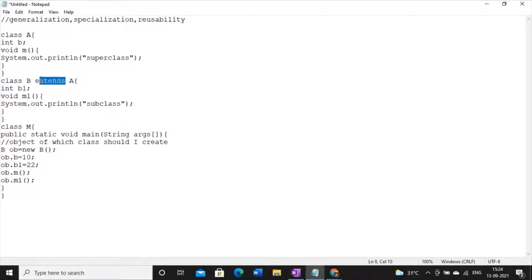And due to this connection, class B will have the content of class A and the content of class B, right?